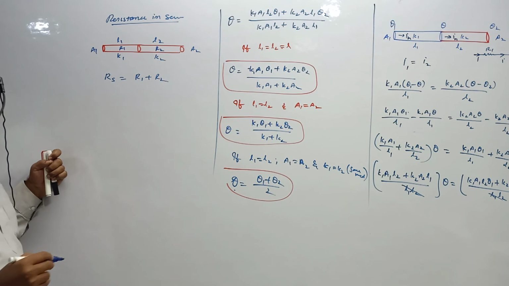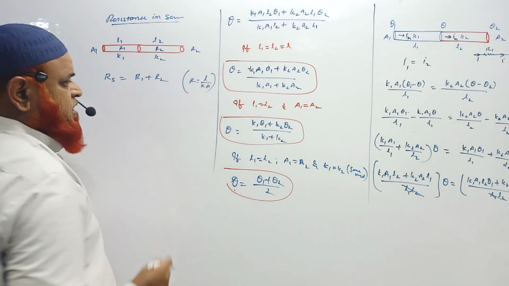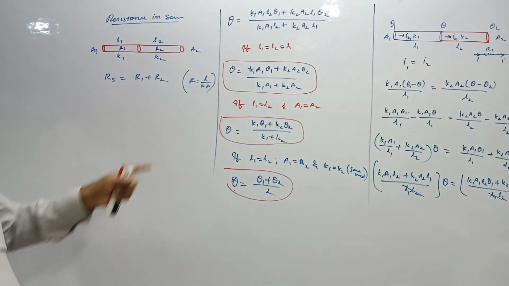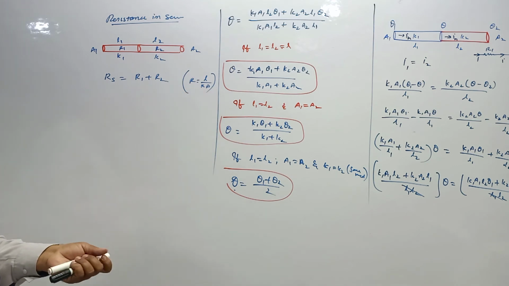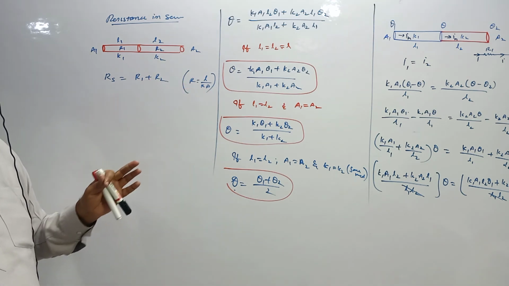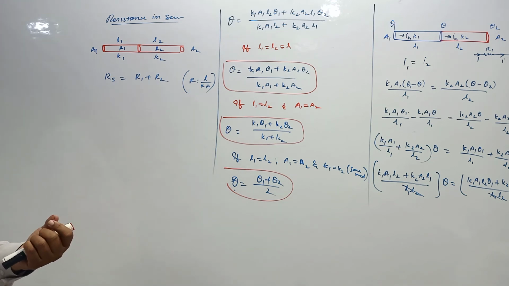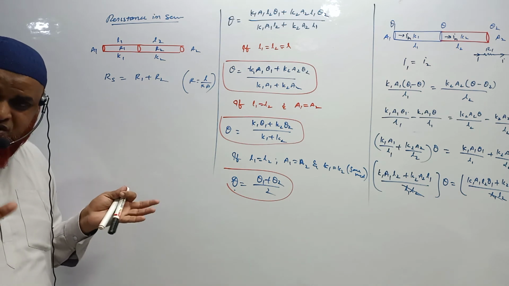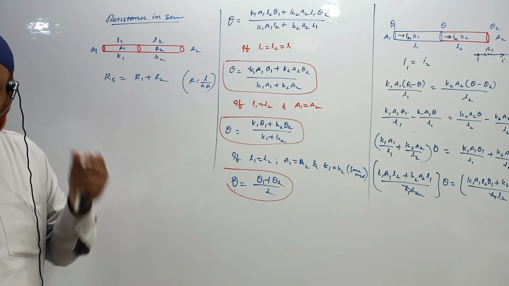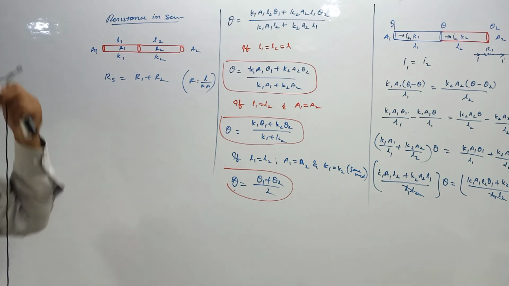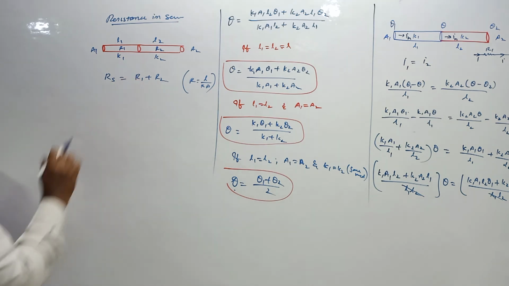And I told you that resistance is equal to L by KA in the previous concept. Resistance is directly proportional to length. Resistance is inversely proportional to cross section area, and resistance is equal to L by K. K is called the coefficient of thermal conductivity. It is the proportionality constant. It is a constant for any particular metal, and it changes from material to material. It depends upon the nature of the material. For iron, K will be the same. For some other metal, it will be something else. So this is the concept basically.